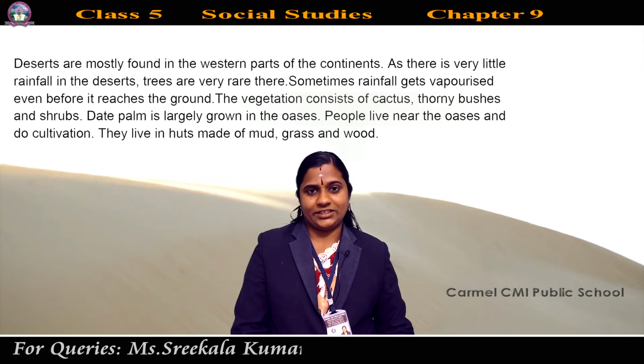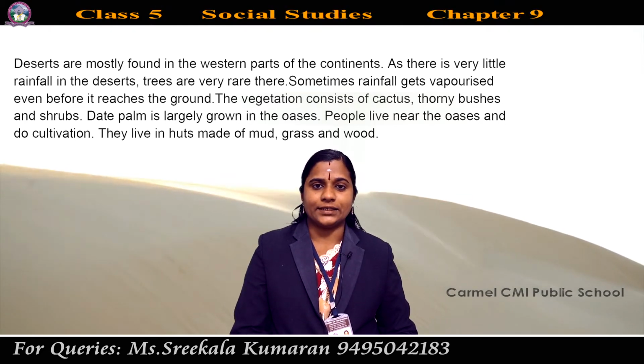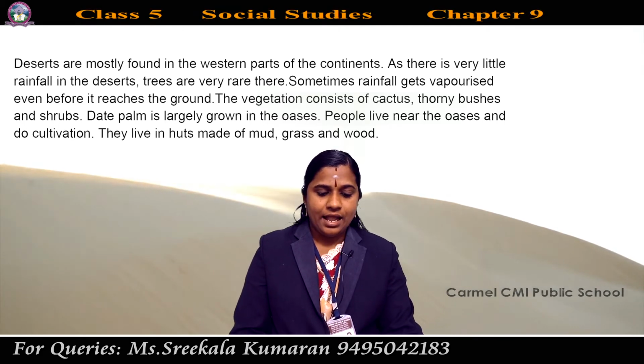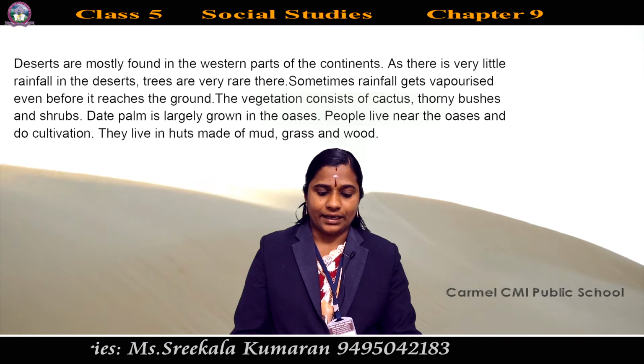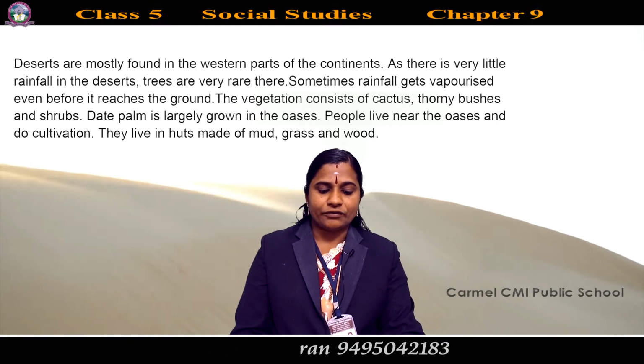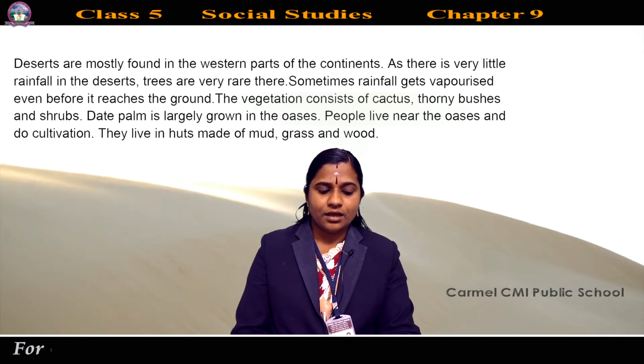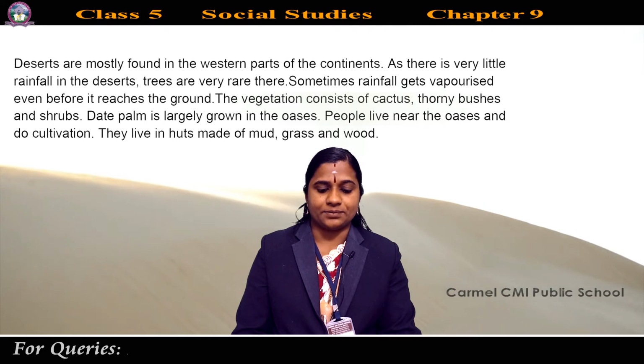Next is the vegetation. Which are the plants found in the desert region? The vegetation consists of cactus, thorny bushes and shrubs. Which are the different types of vegetations found in the desert region? Cactus, thorny bushes and shrubs.